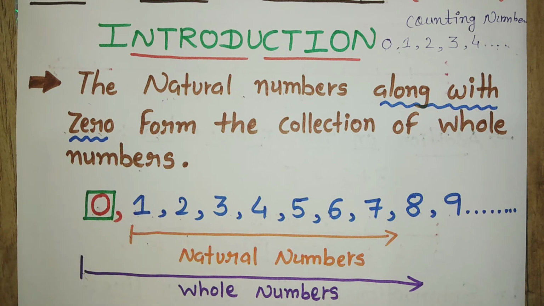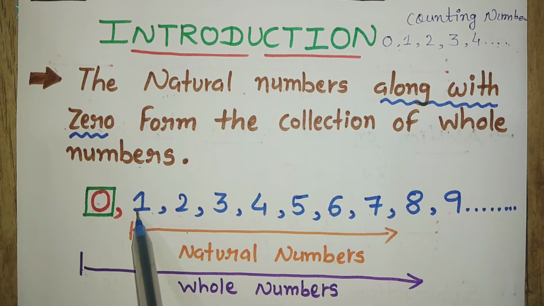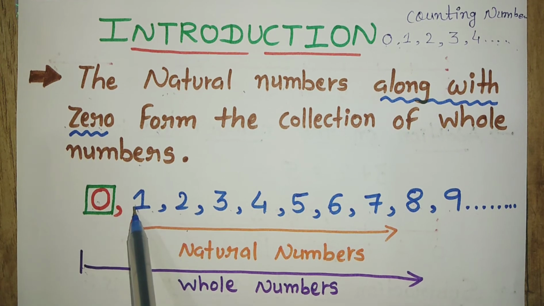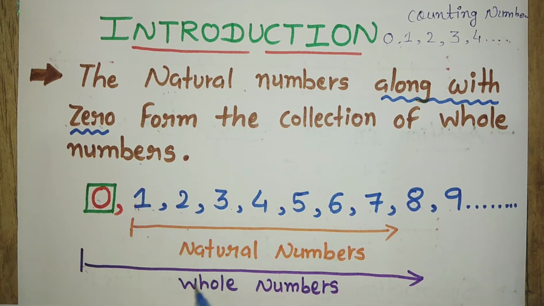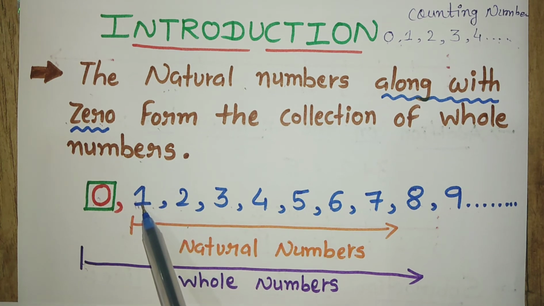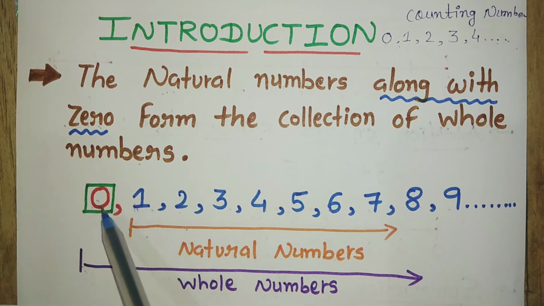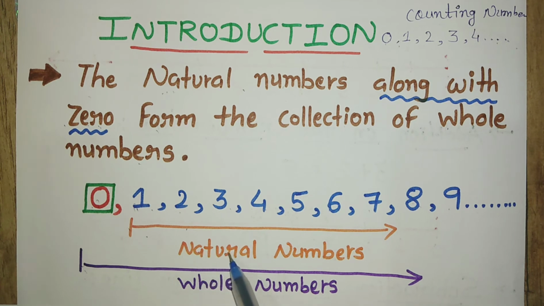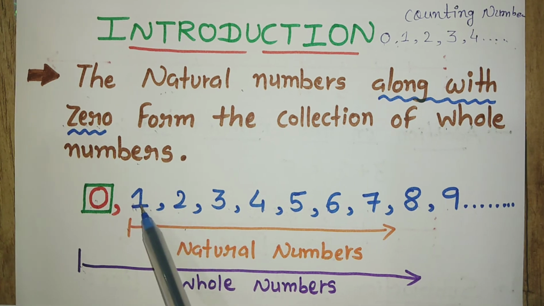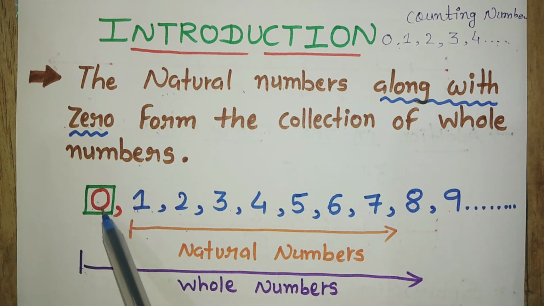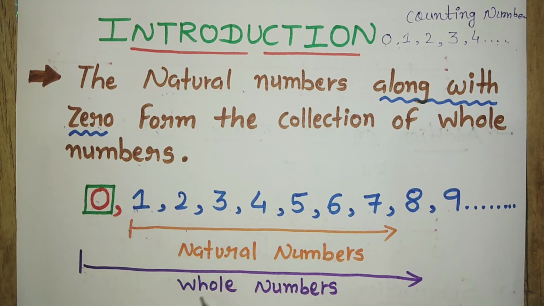Now if I ask you which is the smallest natural number? Natural numbers start from 1, so the smallest is 1. Can I say that 1 is the smallest natural number? Of course. Next, is 1 a whole number? Yes, 1 is a whole number. Is 0 a natural number? No, 0 is not a natural number because we start counting the natural numbers from 1. So 0 will not be included in that. 0 is a whole number.